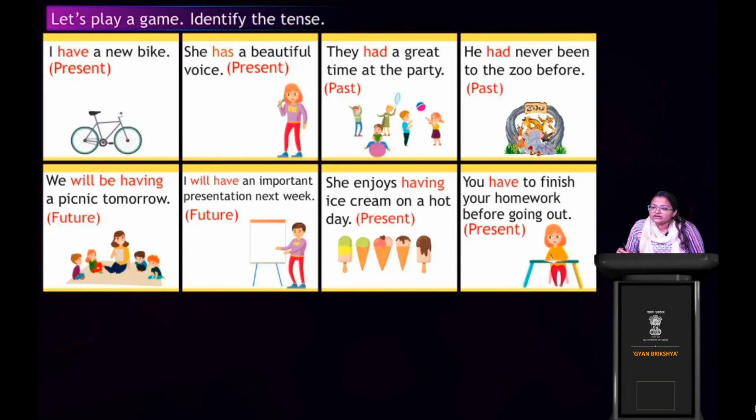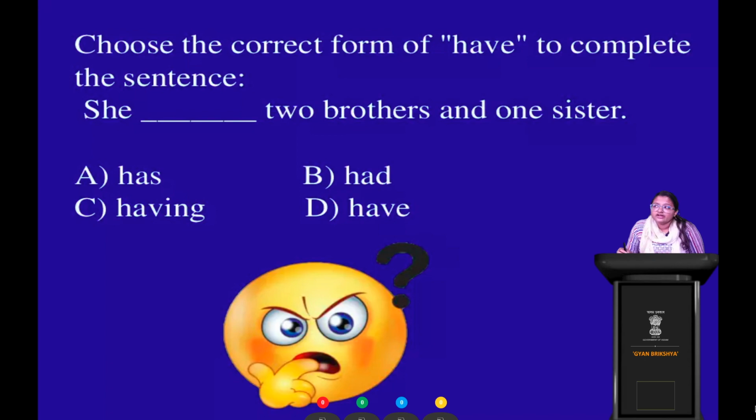All right. So let's take up this particular question, the third question of the day. Choose the correct form of have to complete the sentence, right? So, did you understand the question? You have a sentence in front of you, and what you have to do is choose the correct form of the have verb in order to complete the sentence.